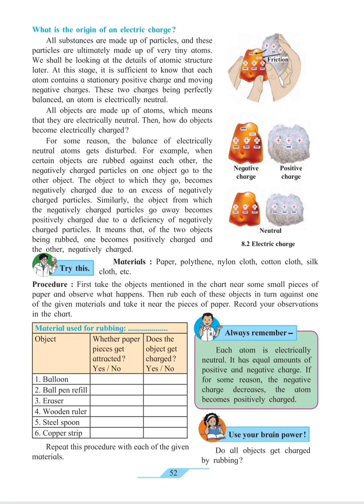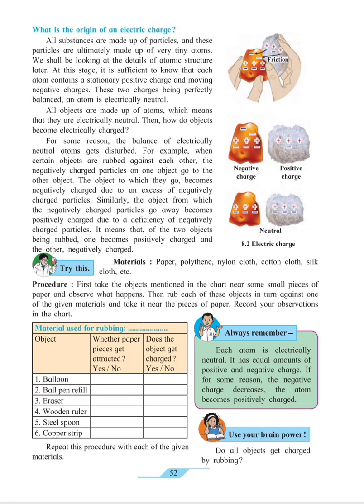Now you have to perform one experiment. Objects are given in the table: balloon, ball pen refill, eraser, wooden ruler, steel spoon and copper strip. Where the paper pieces get attracted, does the object get charged? That you have to fill: yes or no. What is the process?